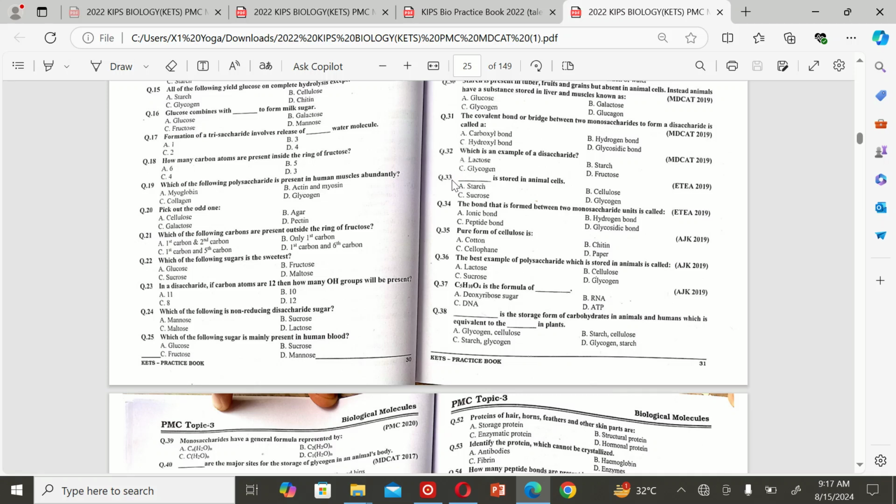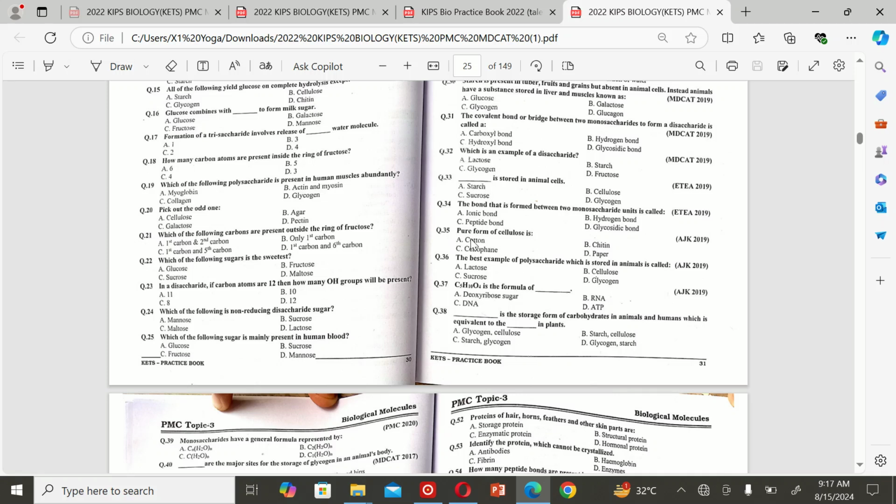The next MCQ is: dash is stored in animal cell. A starch, B cellulose, C sucrose, and D glycogen. So the correct option is D glycogen. The next MCQ is: the bond that is found between two monosaccharide units is called A ionic bond, B hydrogen bond, C peptide bond, and D glycosidic bond. So the correct option is glycosidic bond.